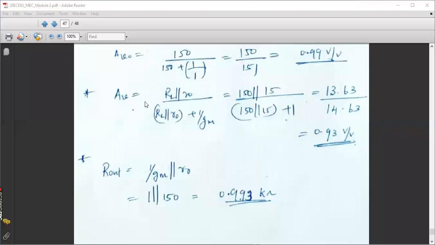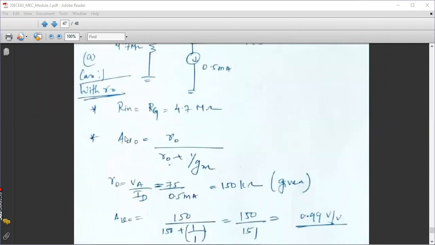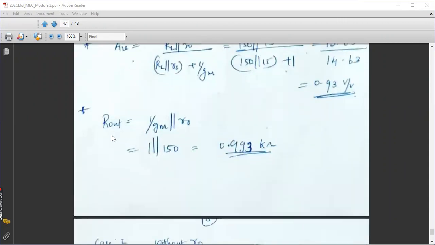Next parameter is R out. The equation for R out is 1 by Gm parallel R0. That is including R0. Because we are dealing with case 1 with R0, so you have to include R0 while calculating R out.